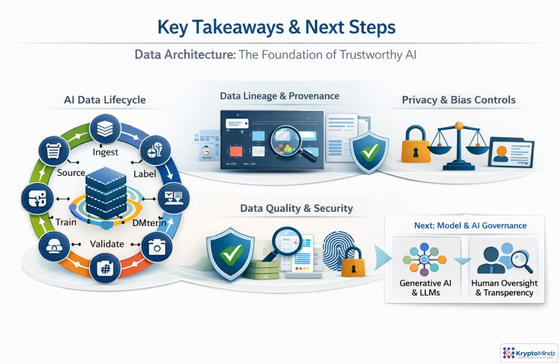The core message is simple. Trustworthy AI starts with governed data architecture. Every dataset needs lifecycle controls, clear lineage, quality checks, bias safeguards, privacy protections, and secure access by design. Together, these controls create evidence for audits, incidents, and certification. Next, we extend this foundation into model lifecycle architecture, generative AI controls, and human oversight with explainability.